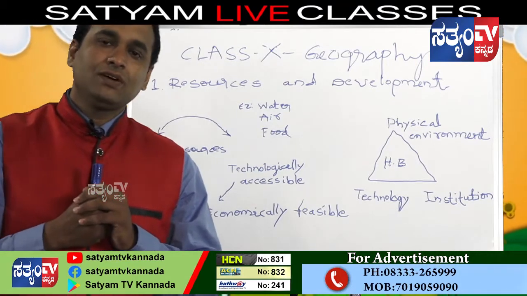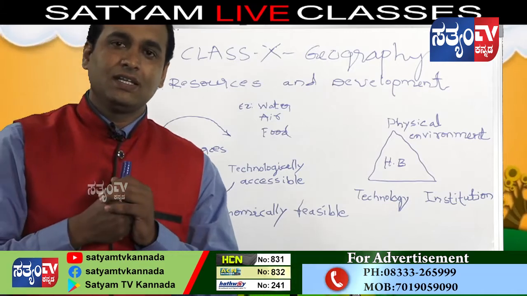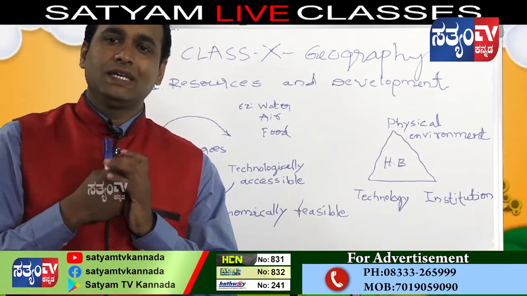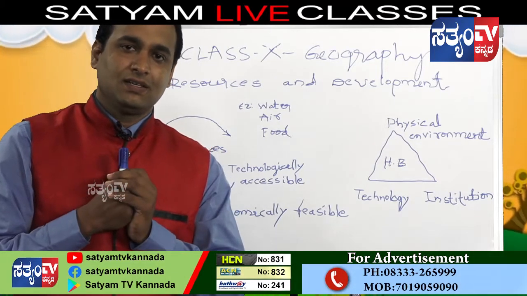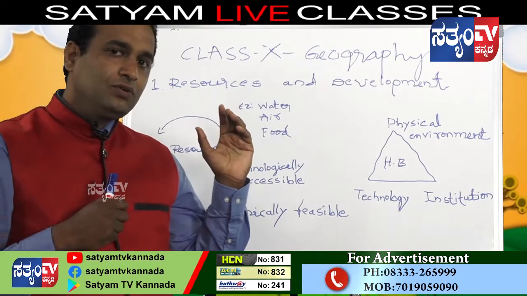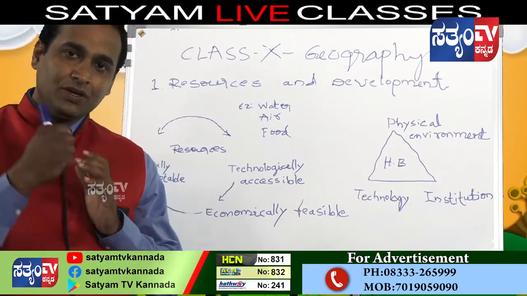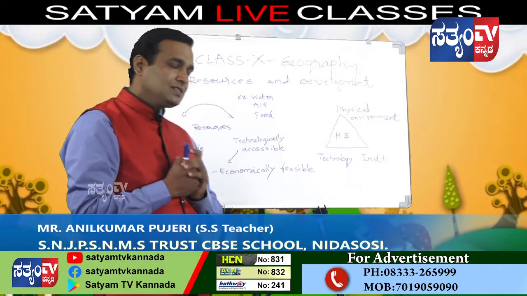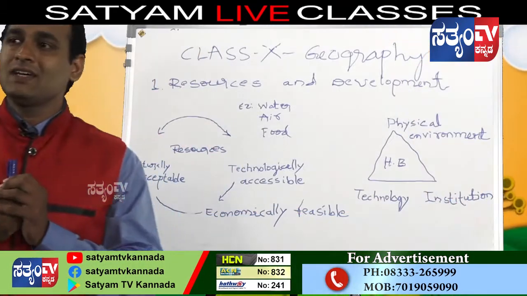As you know, you might have seen there are so many examples of resources surrounding us, nearby us: water, food, river, hills, trees, buildings. These are all considered as resources. First of all, you have to tell me what resources are. Things which satisfy human needs are known as resources.